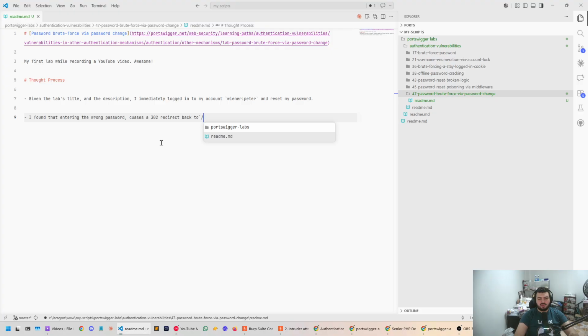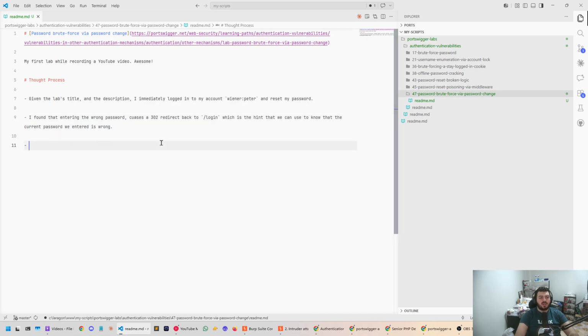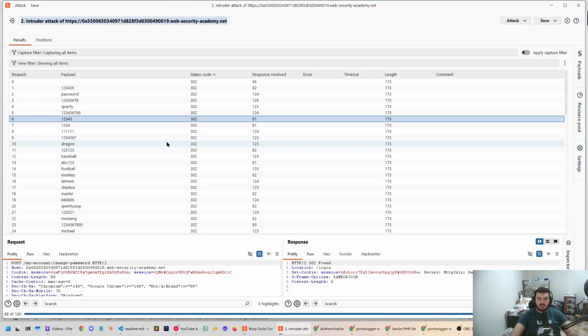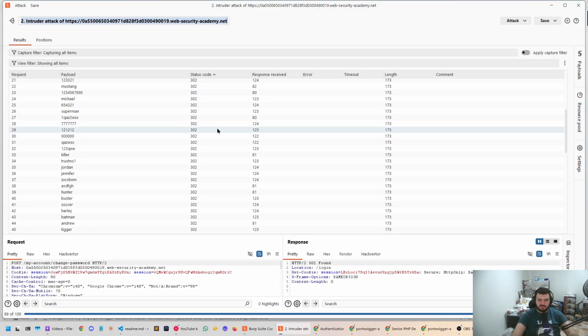redirect back to /login, which is the hint that we can use to know that the current password we entered is wrong. I also noticed that the reset password, I'm just checking here if we're getting a 200. So far, nothing.